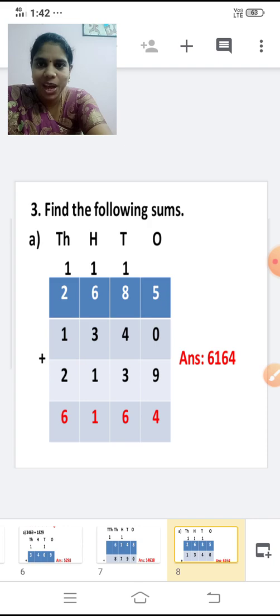2,685, 1,340, 2,139. We are going to add 3 numbers. Shall we add this now? How to add 3 numbers?